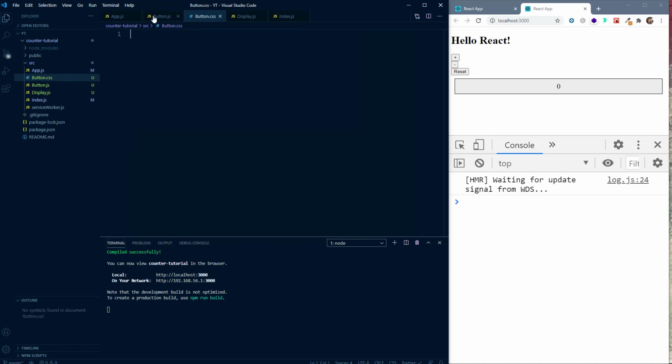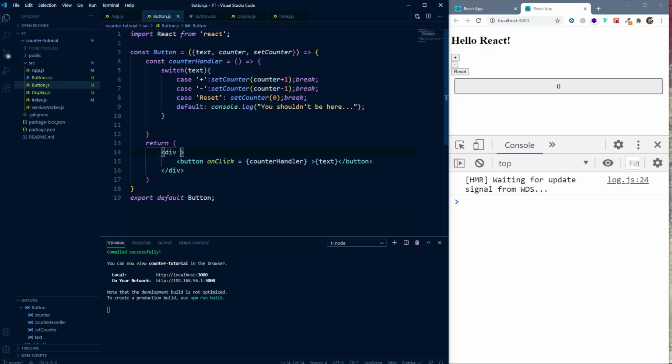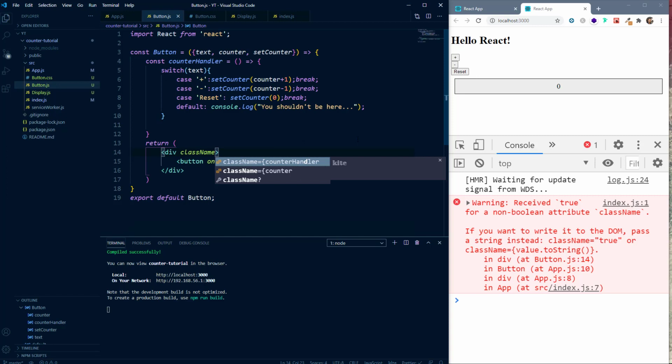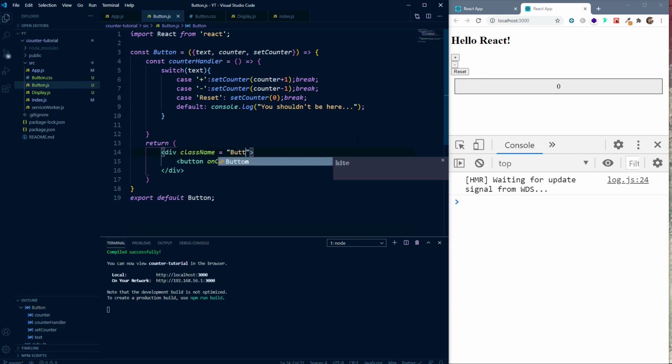And we take one more precaution: we can add a class to this div. So we'll say className. To add a class in JSX, we have to use className and not just class, because class is already a reserved keyword in JavaScript. So for setting the class, we have to use className. We can set its value equal to button. We set the class name the same as that of the component, so that we do not mess up our styles, and every component has its individual styles.